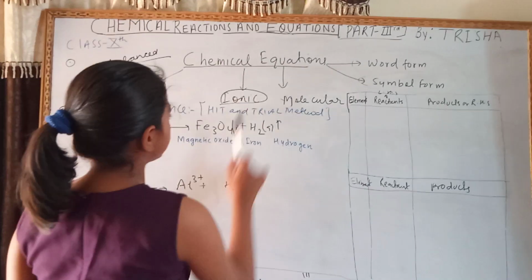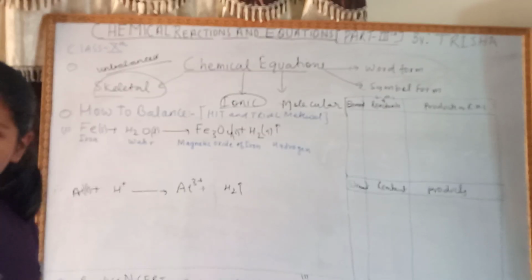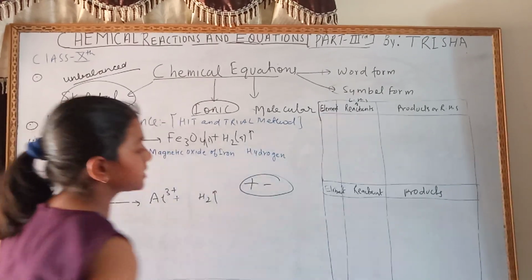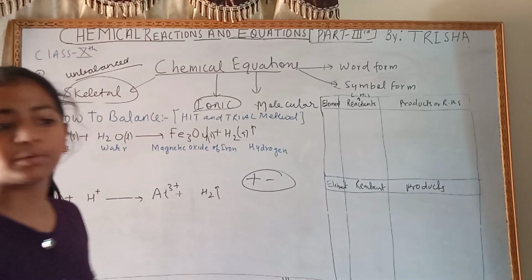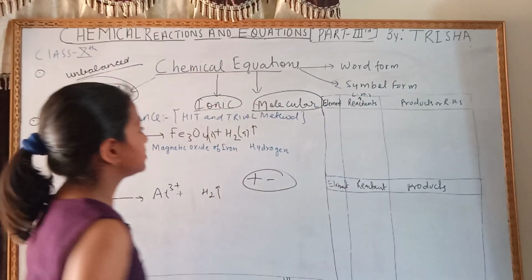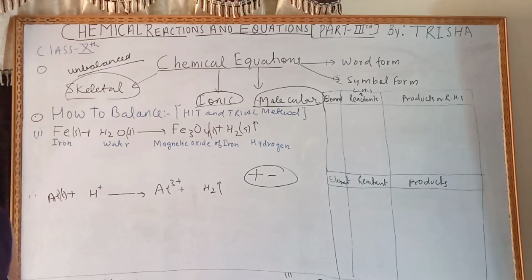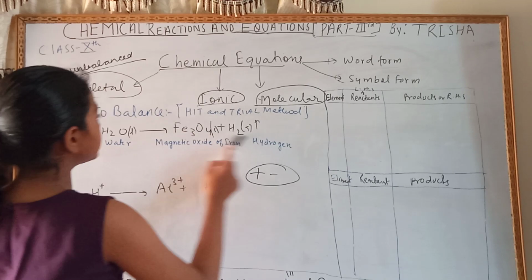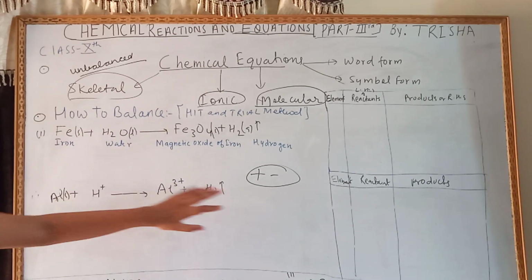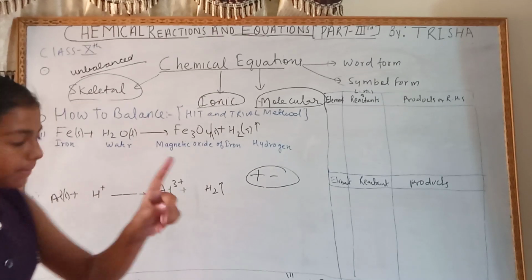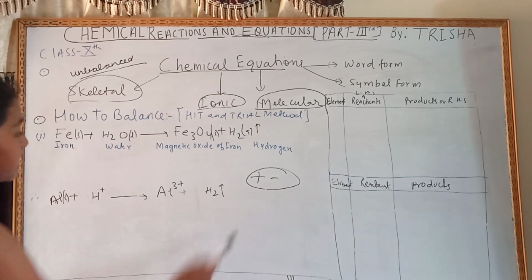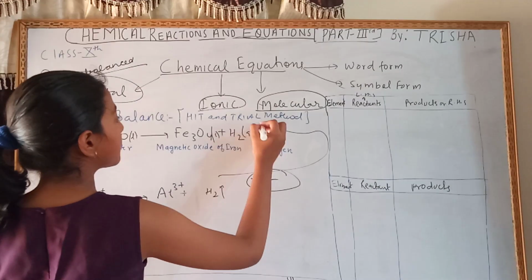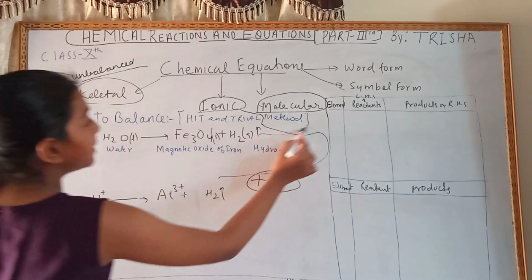Next are the ionic equations. Ionic equations are the equations which have ions, that is, positive or negative charges. Then there are molecular equations. Molecular equations are the equations which do not have ions. For example, this equation doesn't have any ion, that is, positive or negative charges. But this equation has ions here and here. So this is the ionic equation and this is the molecular equation.